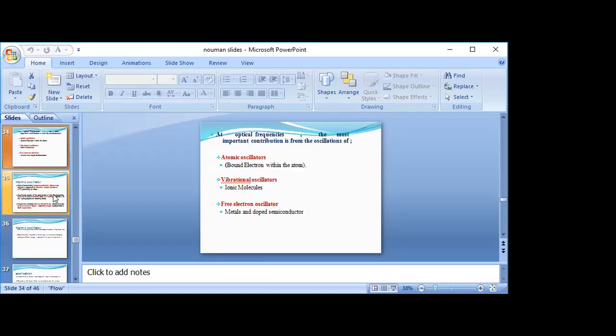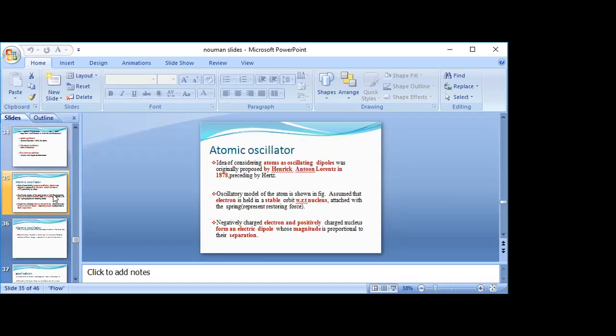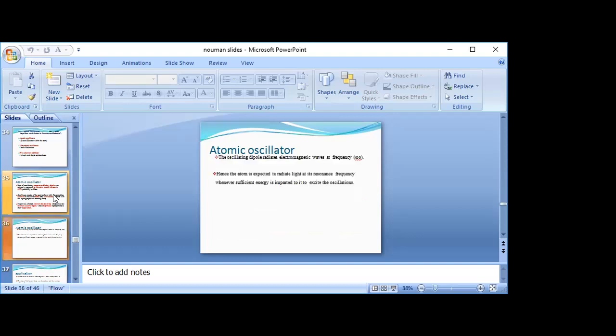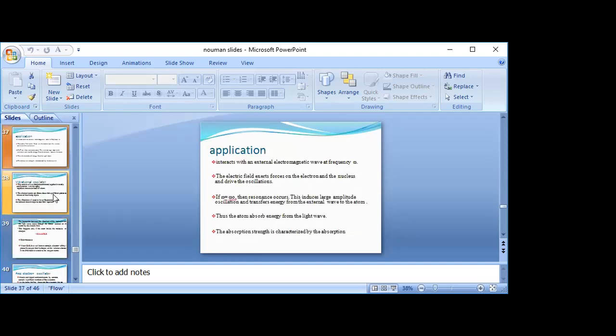At optical frequency, the most important contributions come from the oscillation of atomic oscillators (bound electrons within the atoms), vibrational oscillators (ionic molecules), and free electron oscillators (metals and doped semiconductors). What is an atomic oscillator? The atom as an oscillating dipole was originally proposed by Hendrik Lorentz in 1878, preceding Hertz. A negatively charged electron and a positively charged nucleus form an electric dipole whose magnitude is proportional to their separation. The dipole interacts with external electromagnetic waves at that frequency. The electric wave field exerts a force on the electron and nucleus and drives the oscillation. The atom absorbs energy from the light wave.